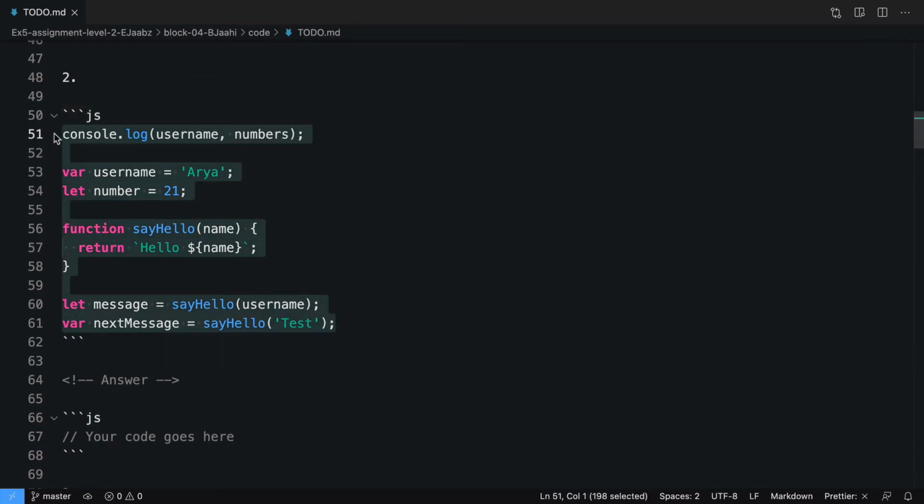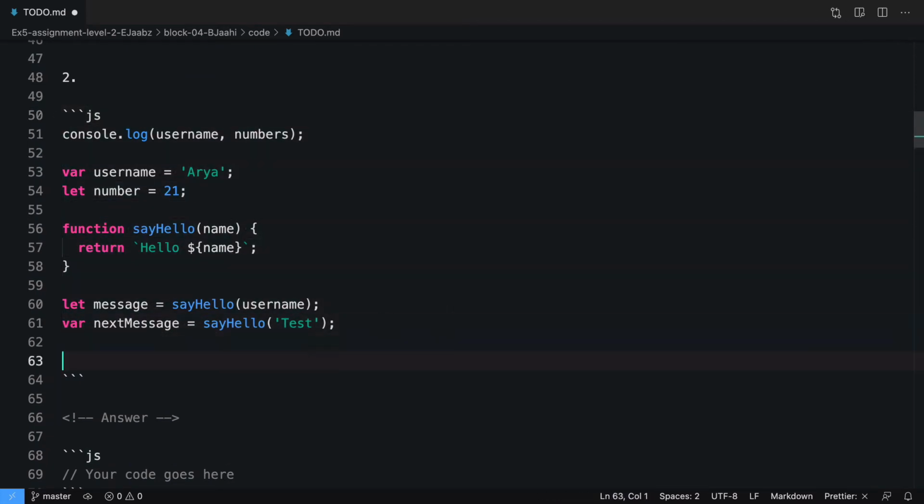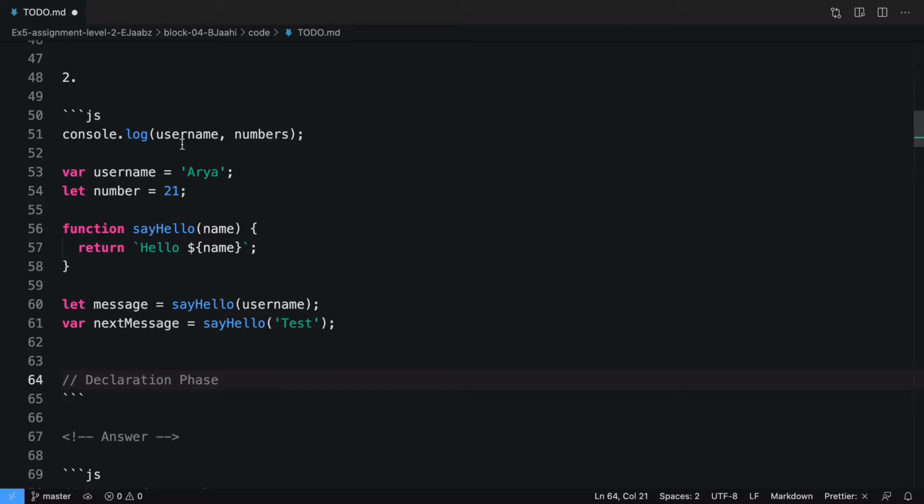So I'll clone this code here. So let's start with declaration phase. In declaration phase, it will skip this line, a variable declaration will happen and the value will be undefined.